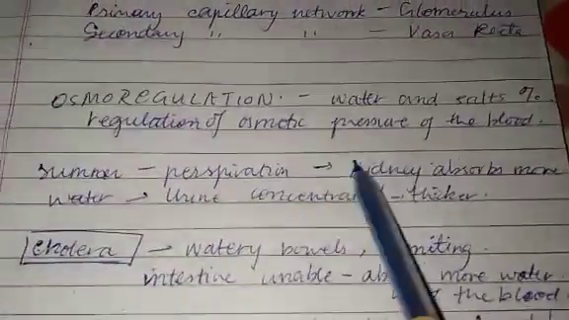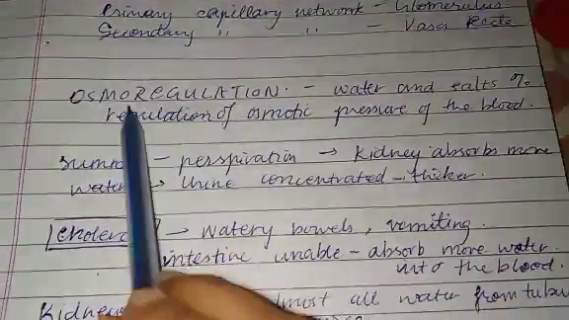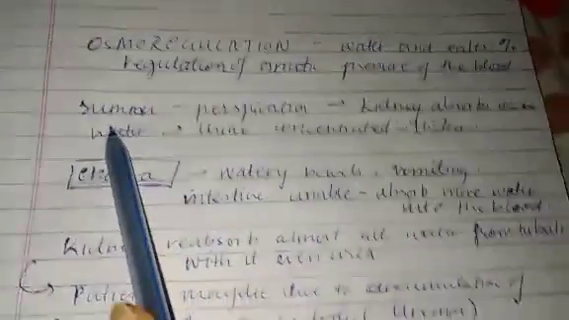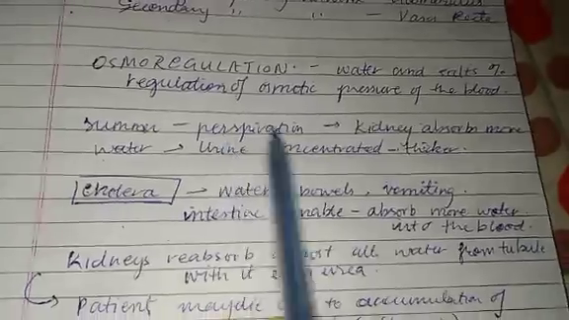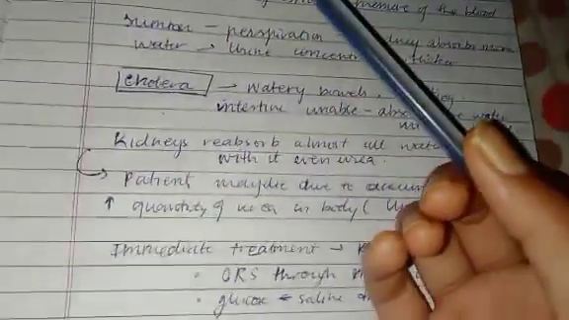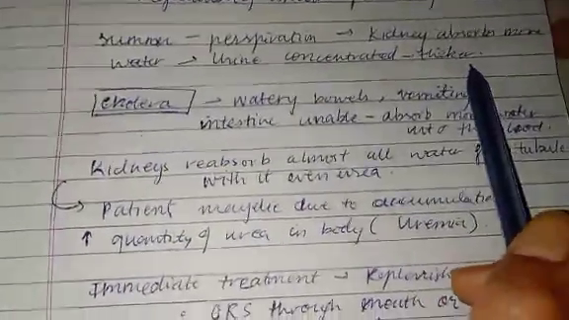Now osmoregulation. Water and salt percentage control means kidney control. I've told you the two functions of the kidney: formation of urine and osmoregulation. Osmoregulation means control of water and salt percentage, that is, regulation of the osmotic pressure of the blood. In summer, due to perspiration, a lot of water is expelled through sweat. So the kidney absorbs more water in selective reabsorption, and because of that urine is concentrated, thicker and comparatively less in summers than in winters.